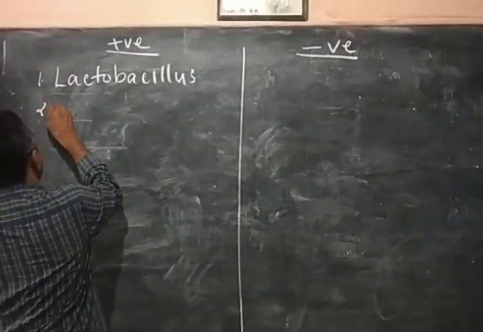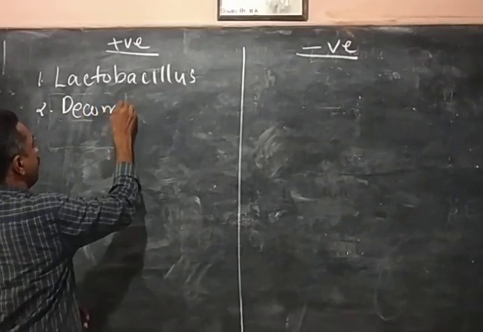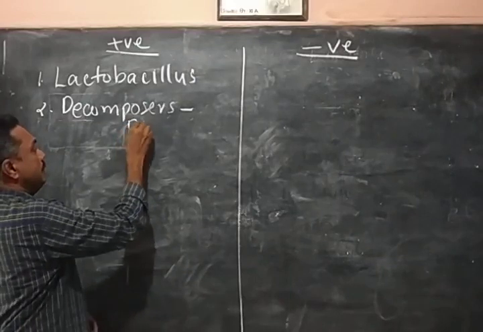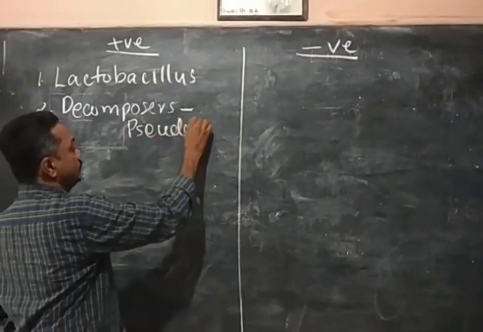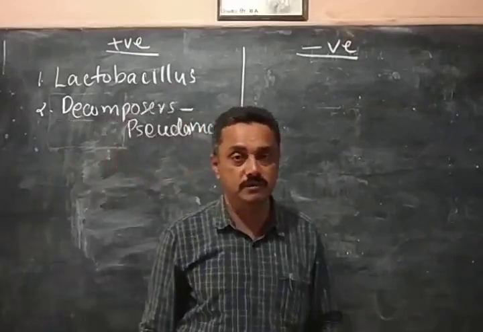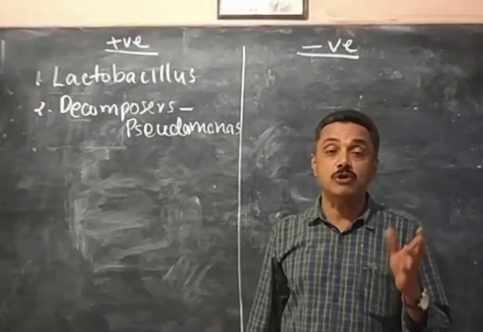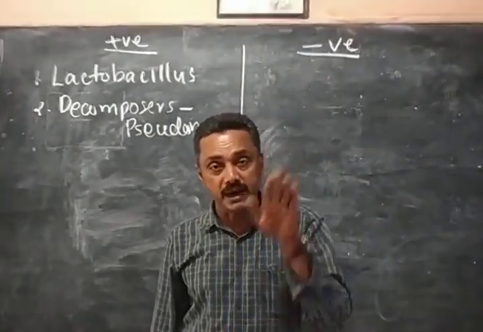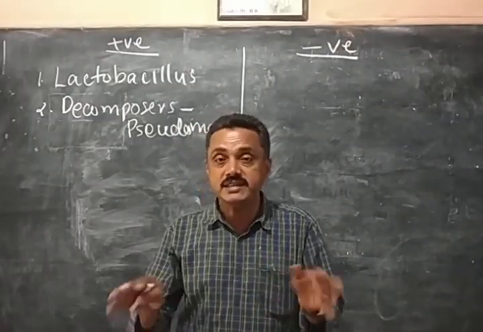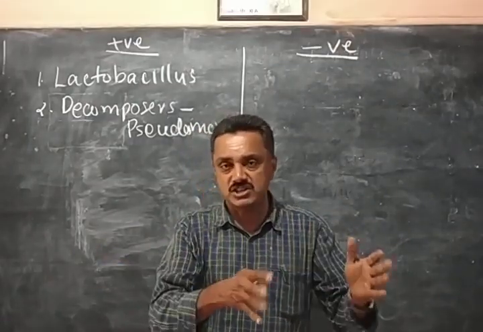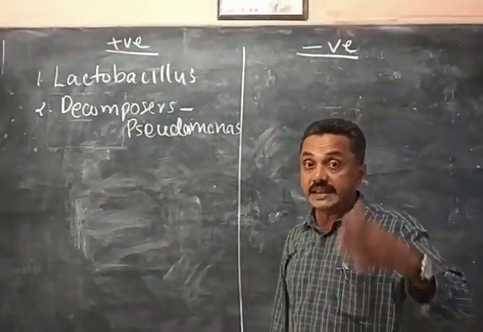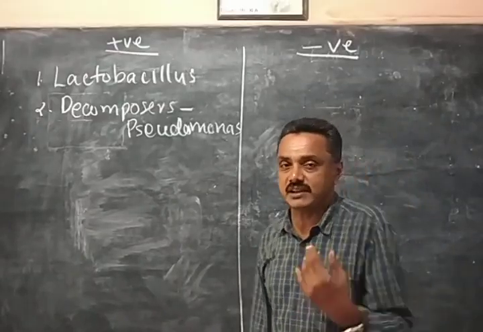Second importance is that they are main decomposers of the soil. For example, bacteria like pseudomonas are strong decomposers of the soil. You know that the dead bodies of plants and animals are completely buried in the soil after death. What happens to the dead body? After some days, the body is completely broken into pieces. That process is called decomposition, and that helps in the recycling of materials, which we can discuss later on.